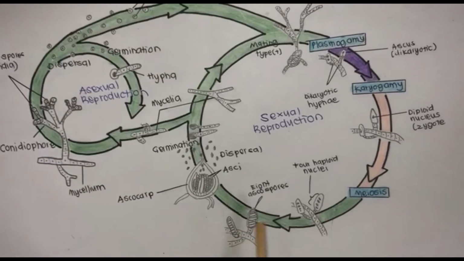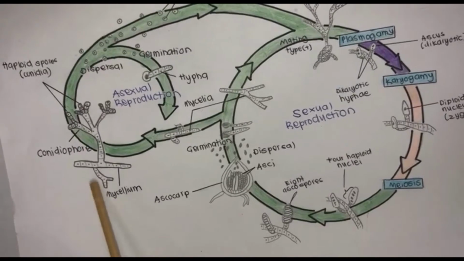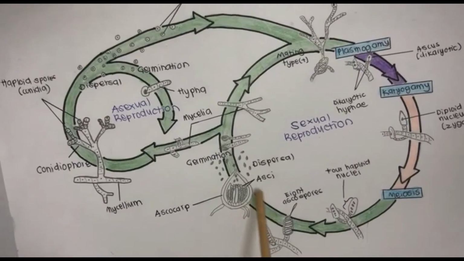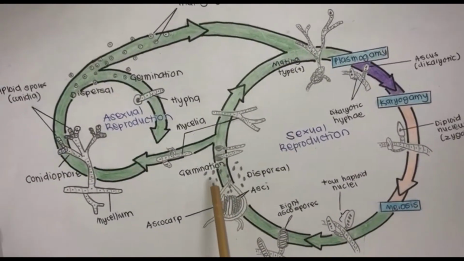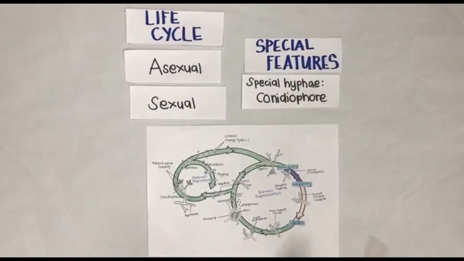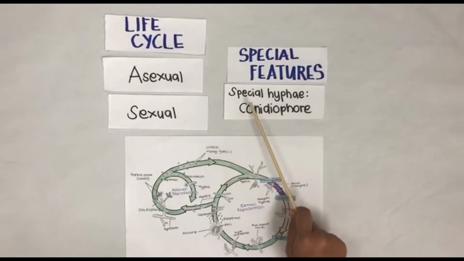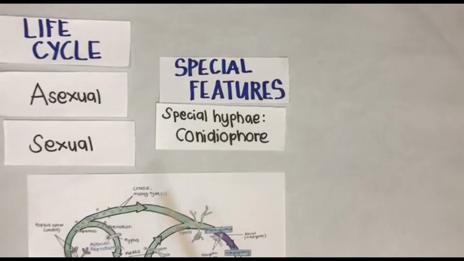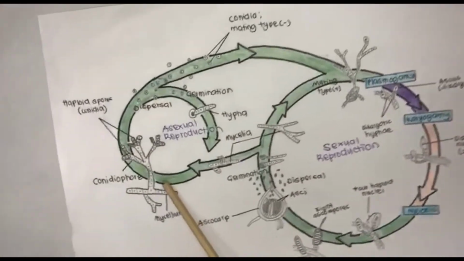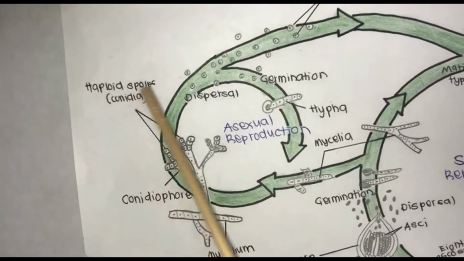What difference between 8 ascospores and conidiophore is 8 ascospores have different genetic, while conidiophore has same genetic. 8 ascospores will turn into ascocarp and will undergo dispersion, will germinate, become a hyphae. Okay, so next, the special features of this phylum is it has special hyphae named conidiophore. Conidiophore is the mycelium which contain the haploid spore conidia, which then disperse turn into the negative mating type.